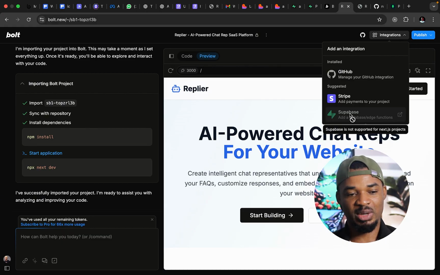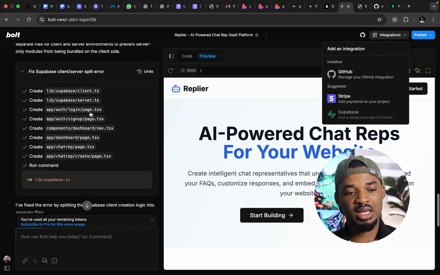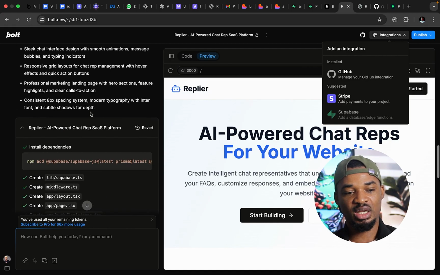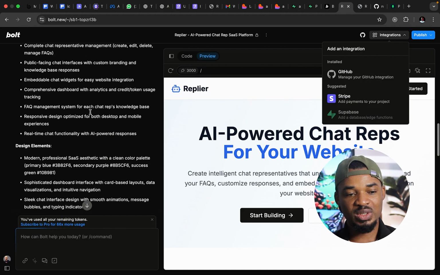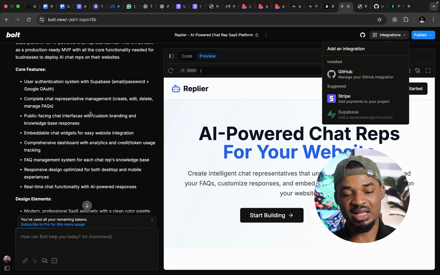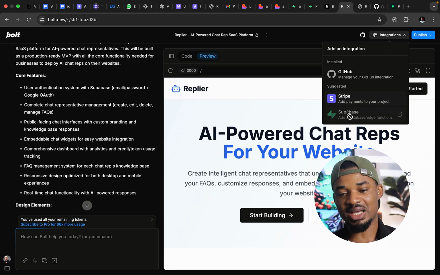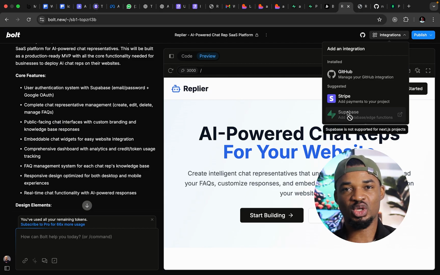So I prompted it, and in my prompt I specified strictly the kind of stack I want. I said, use Next.js, use TypeScript for me, use Tailwind CSS for the styling and so on. After doing that, I couldn't actually connect Supabase because it is Next.js. So you can't even build a Next.js application on Bolt.dev, right?